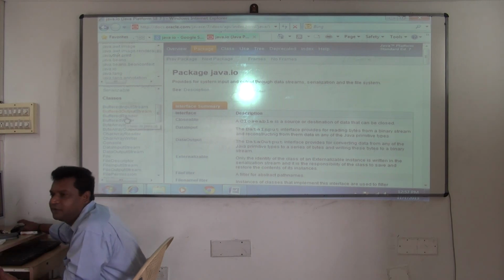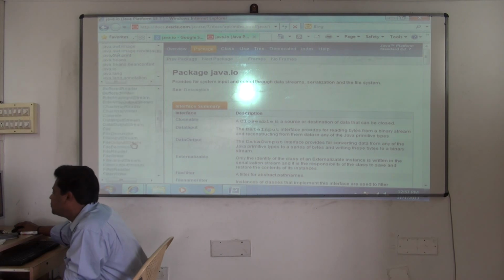Now buffered reader, what it will do? It will do the read operation, but in the form of characters. Buffered writer, what it will do? It will do the output operation in the form of characters. Like that. Any class name you take, so neat and clean, it's organized. Clear? So reader, writer, input stream, output stream, like that they are organizing. So we are going to see some of the built-in classes now.